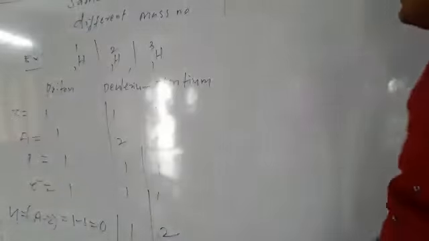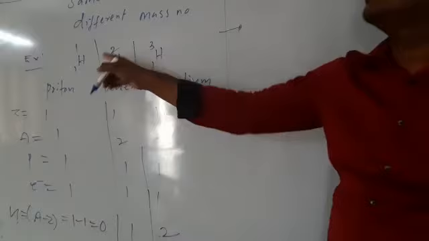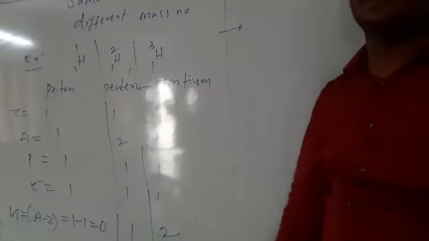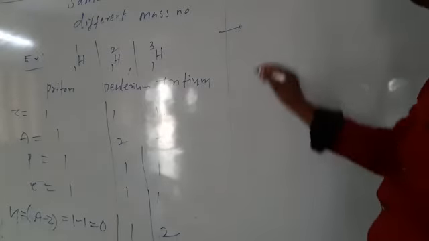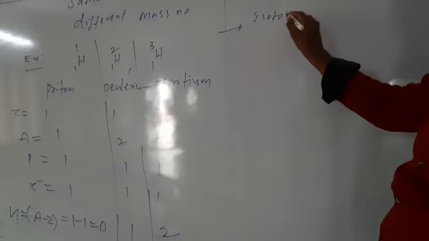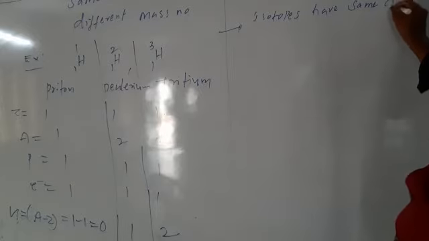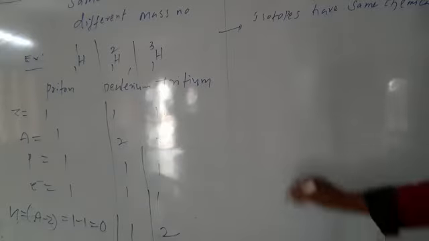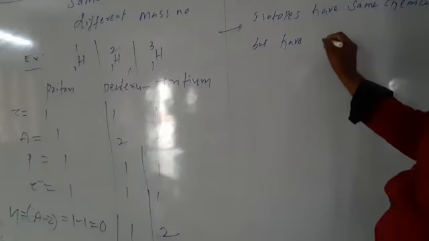So in the case of isotopes, these are hydrogen isotopes. They are protium, deuterium and tritium. So they have same atomic number but different mass number. Now these isotopes have same chemical properties, but have different physical properties.